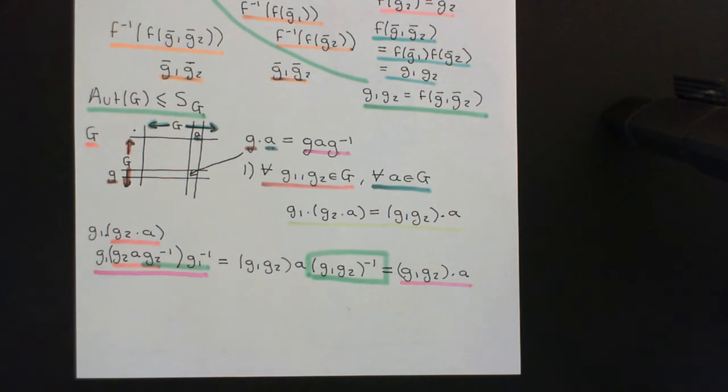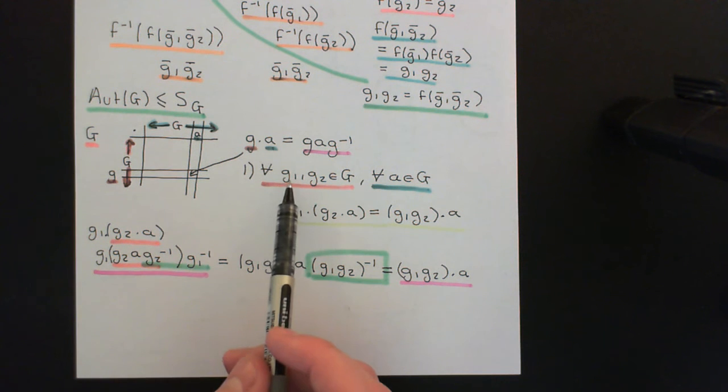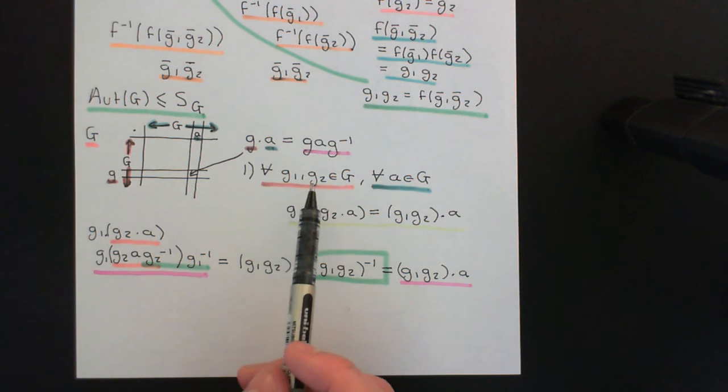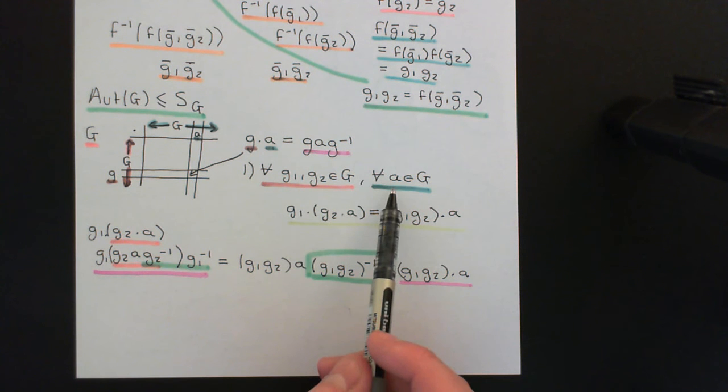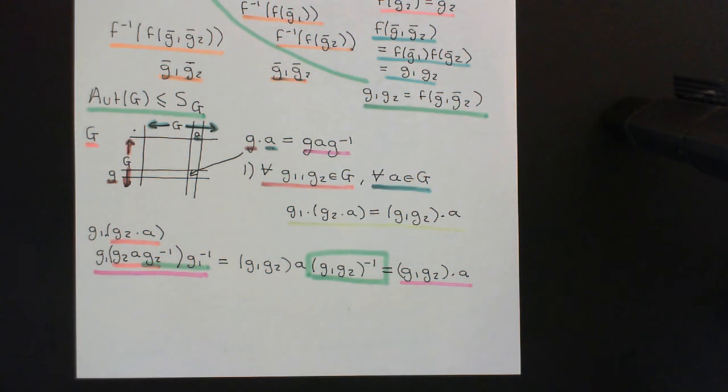and these arguments that I've just applied are totally valid no matter what little G1, no matter what little G2, and no matter what little a you dream up from the group, basically. Pick whichever ones you like. This argument is totally valid. Okay, so we've shown now that axiom number 1 of group actions is satisfied by this action of the group on itself by conjugation.